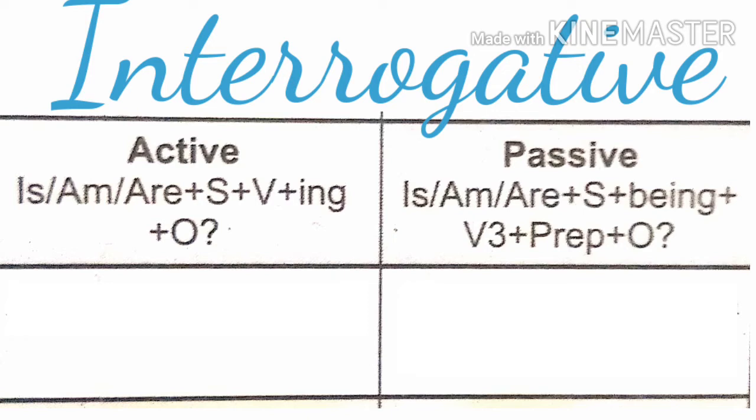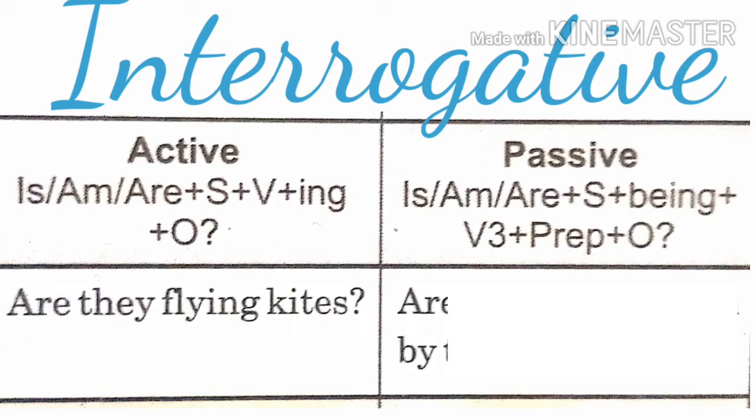In case of interrogative sentences, when a question starts from is, am or are, then in passive form we also start with the words is, am, are. Then we place the subject after the helping verb, after the question word. Then we place the subject and then being, followed by third form of the verb, preposition and then object. I repeat, first of all question words, then subject, then being and then third form of the verb.